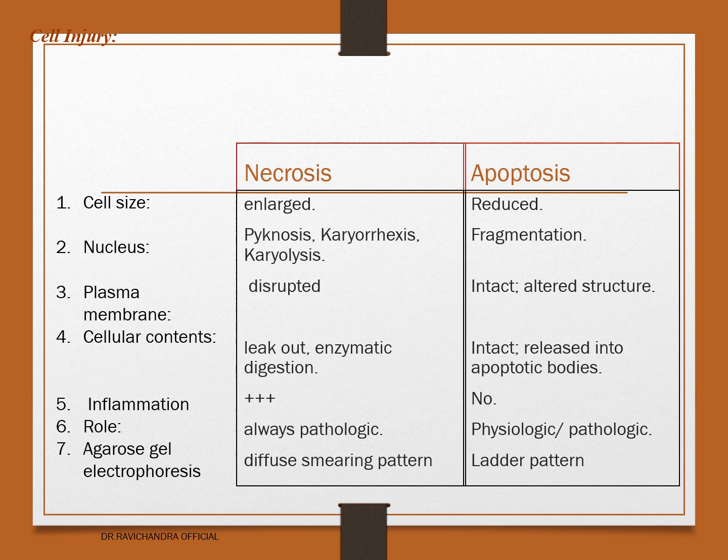Plasma membrane is disrupted in necrosis, intact in apoptosis. Cellular contents are leaked out and there will be enzymatic digestion in necrosis. In apoptosis, cellular contents are intact and they are released into apoptotic bodies.